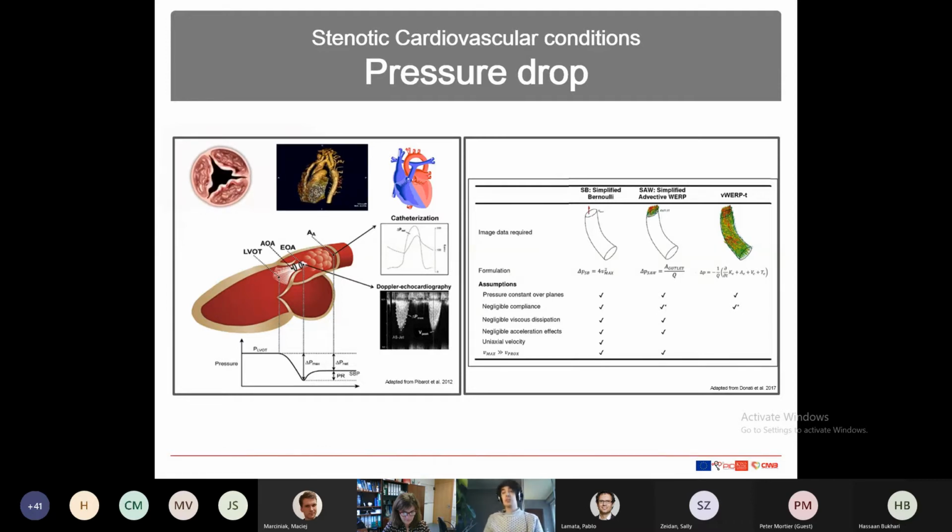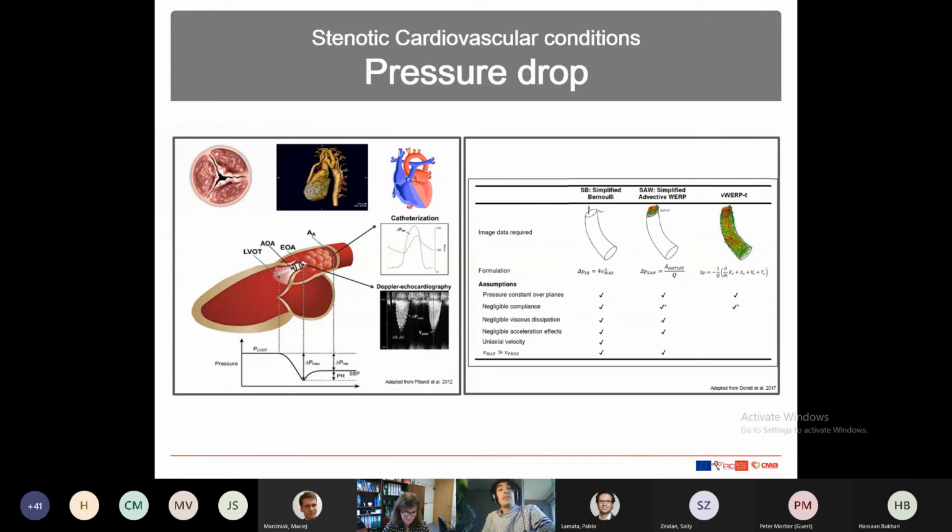What we use then is the evolution of the simplified Bernoulli, that instead of accounting only for the peak velocity, also accounts for the full profile across one cross section of the vessel or the left ventricle outflow tract, and there we have some sort of paraboloid, and it's closer to the reality.